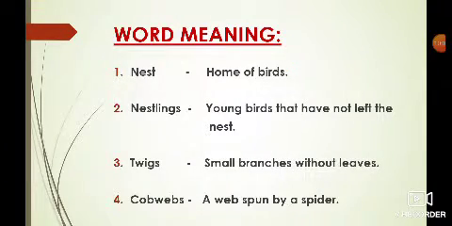Some word meanings are also there. First one is nest, home of birds. Second one is nestlings, young birds that have not left the nest. Third one is twigs, small branches without leaves. Next one is cobwebs, a web spun by a spider.